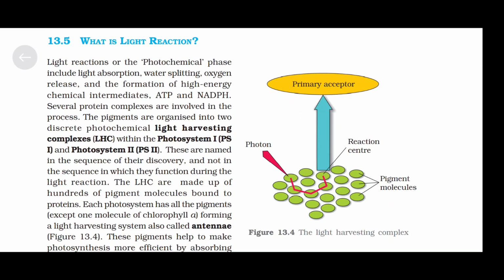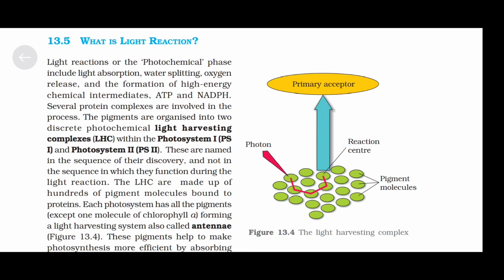What is a light reaction? Light reactions or the photochemical phase include light absorption, water splitting, oxygen release, and the formation of high energy chemical intermediates ATP and NADPH. Several protein complexes are involved in the process.